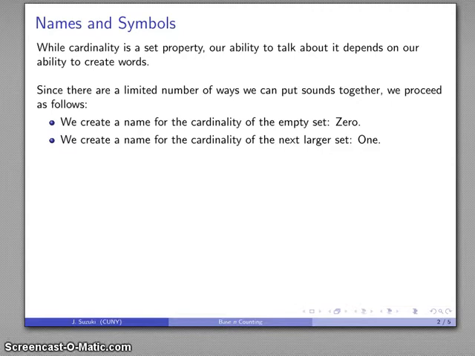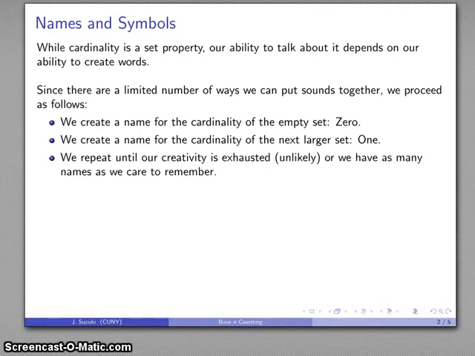And then I now have 2 sets, and I can think about, well, what's the cardinality of the next larger set? And so again, I'm going to repeat this process until I either run out of creativity. Well, that's actually unlikely. Human beings are fairly creative. But the problem we do run into is that you can name all these things that you want to, but sooner or later you're going to have to remember all of them. So at some point we have as many names as we care to remember.